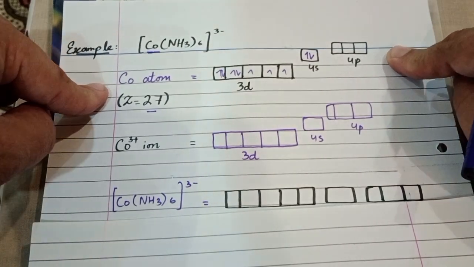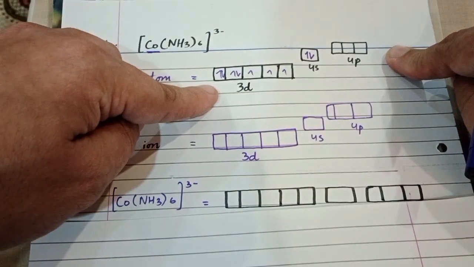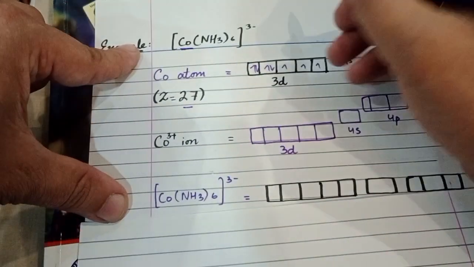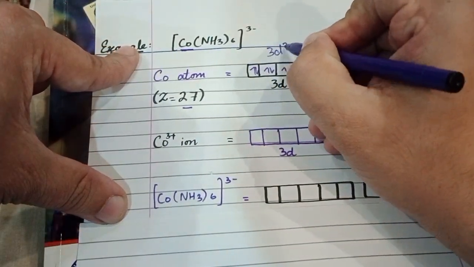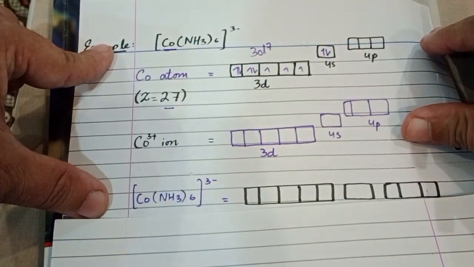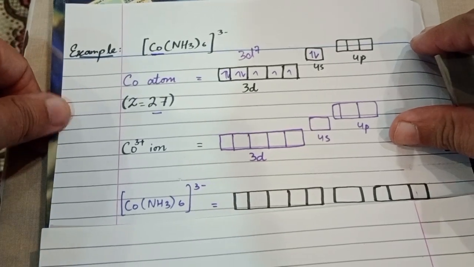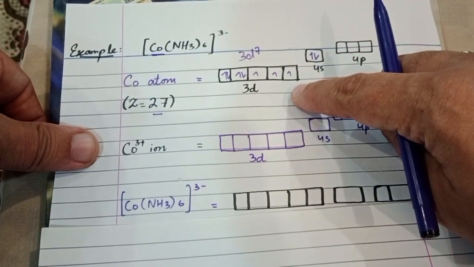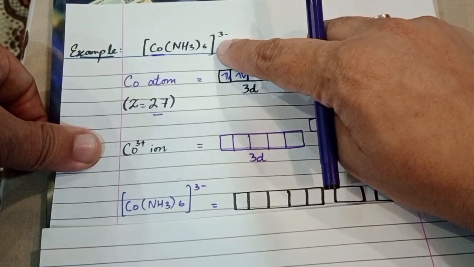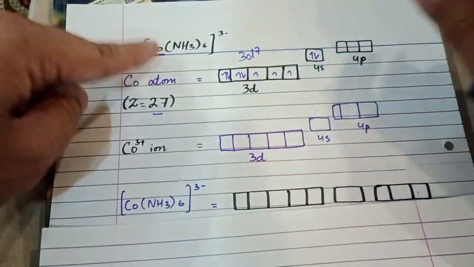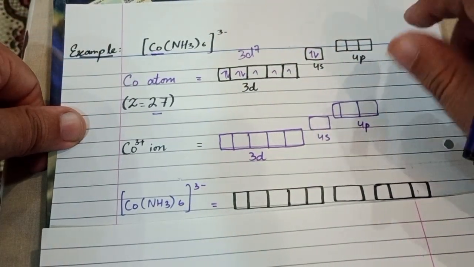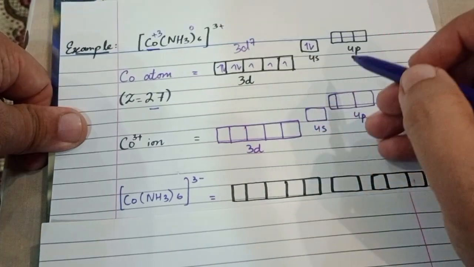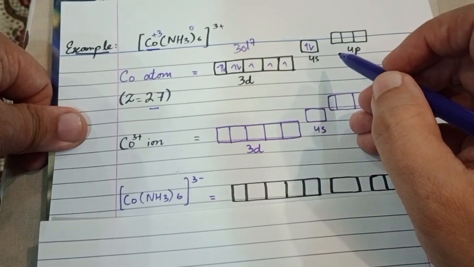So the cobalt atom has 7 electrons in the 3d orbital. It means it is a 3d7 configuration. When we look at this complex, we can see the cobalt is a Co3+ ion. Three electrons are removed from the cobalt atom.